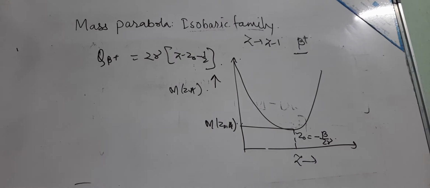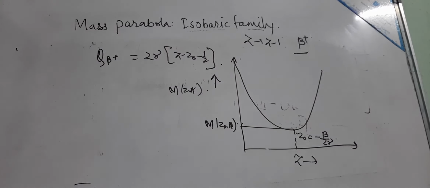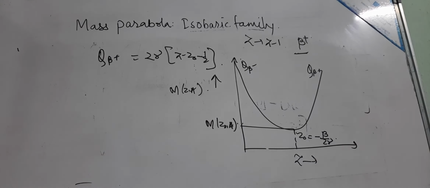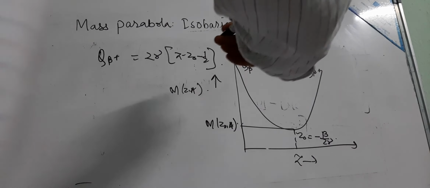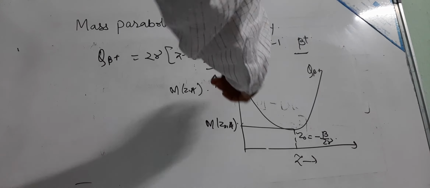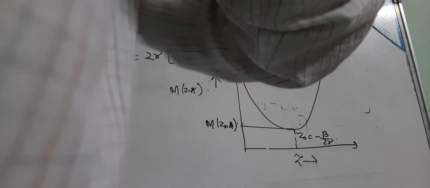What we are getting are beta plus and beta minus. On this side it will be Q beta plus and on this side Q beta minus. That is, in the nuclear reaction, the amount of energy released in beta plus decay and beta minus decay.